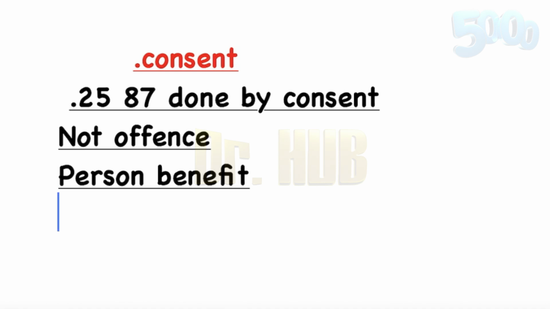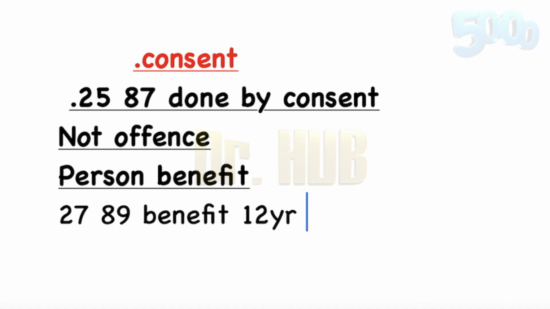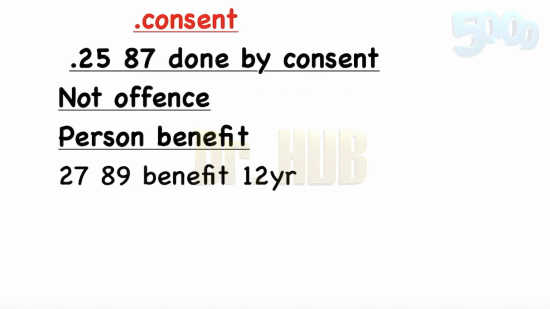Next, you have 27 of the BNS and 89 of the IPC. This is an act done in good faith for the benefit of a child under 12 years of age, or an insane person, with the consent of a parent or guardian, and it is not an offense. So BNS 27 and IPC 89 are associated with an age of less than 12 years.